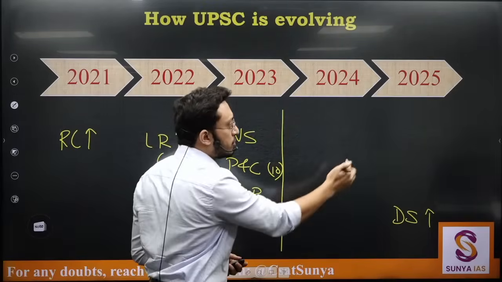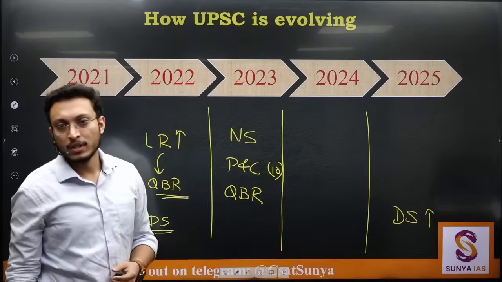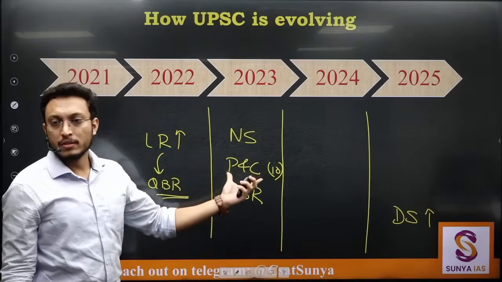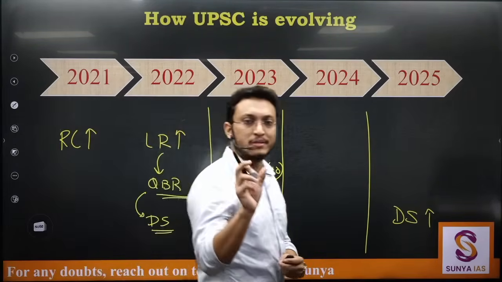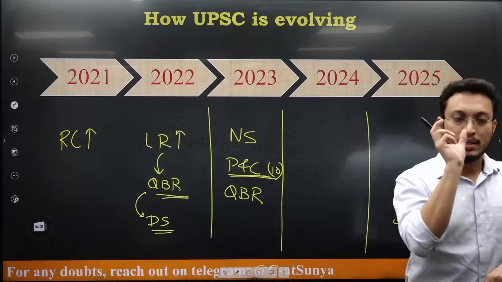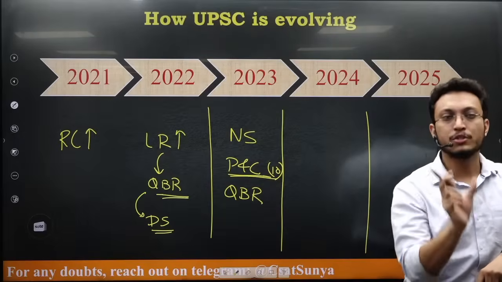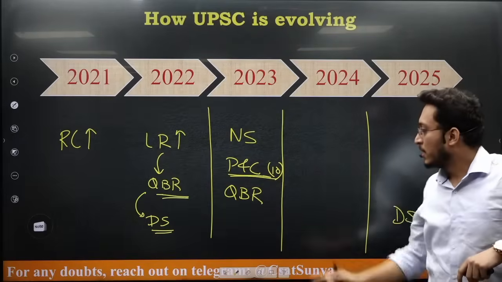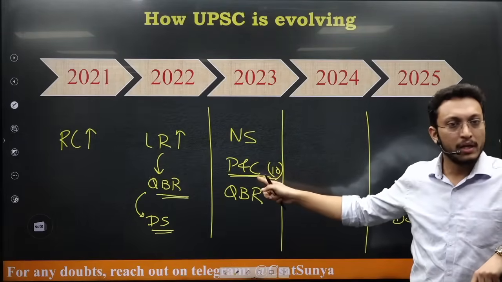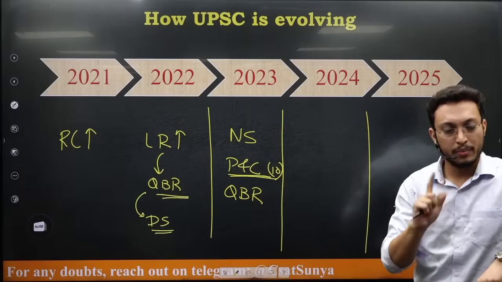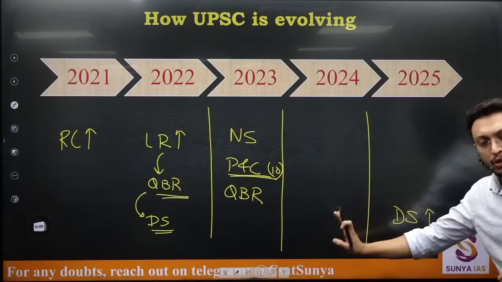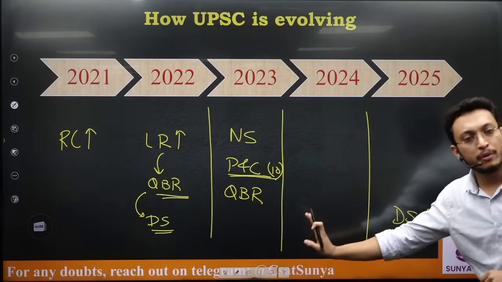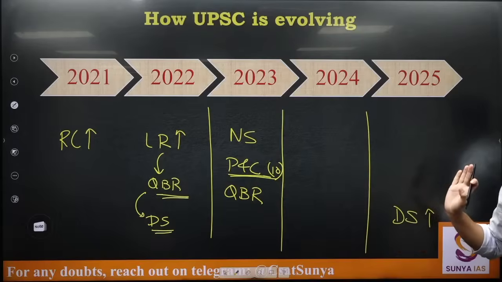What happened in 2024? After this PNC issue, since PNC is not there in class 10th, and the UPSC syllabus specifically says the maths section is class 10th level. This is not there in class 10th level in any of the syllabi across India. PNC is not there. So from 2024 and in 2025, UPSC is not giving PNC questions. They haven't given it for 2 years.